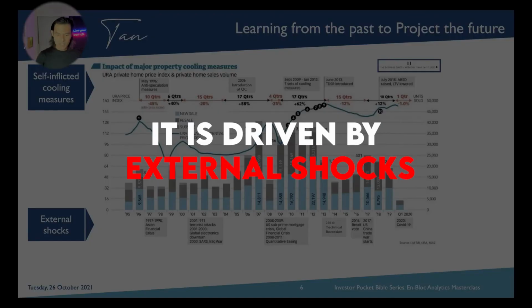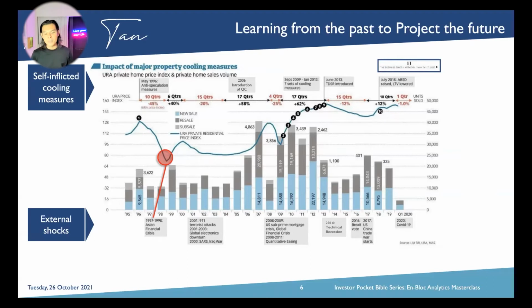The first one is the Asian financial crisis that happened from 1997 to 98. The second is from 2001 all the way to 2003, when we had 9/11, the US going to war with Iraq, and also SARS in 2003. The third is in 2008, the global financial crisis that spans all the way to third quarter 2009.